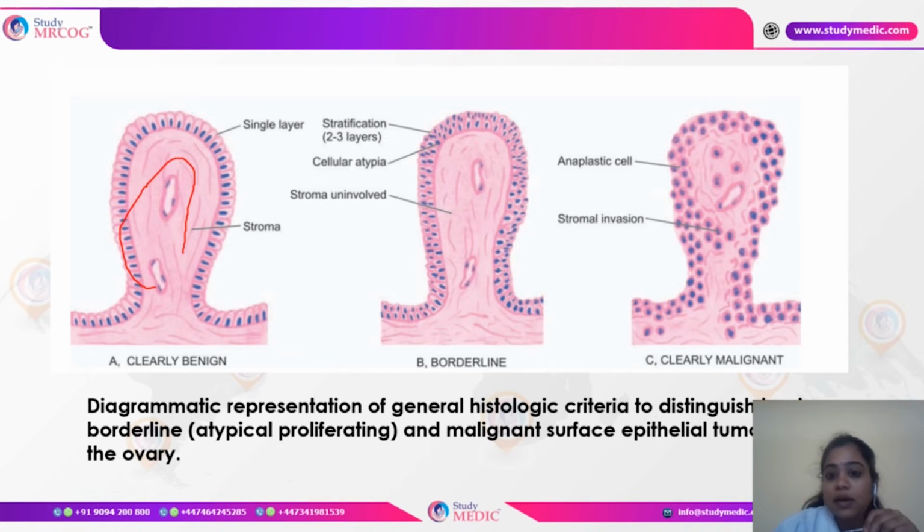And then, as you can see in the last, here we get to see that not just is there a stratification of the epithelium, but there is an increase in the number of layers, plus there is also some kind of stromal invasion. As you can see, the cells are invading into the stroma.